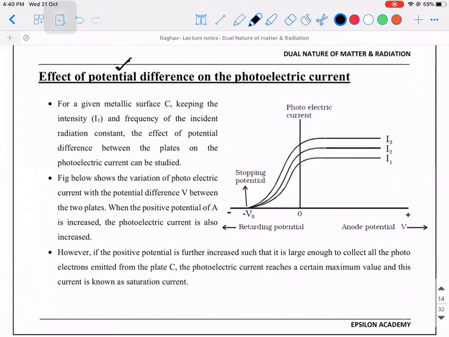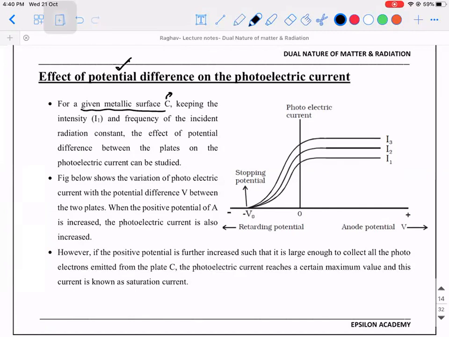Here, what is varied? Frequency and intensity are kept constant. Yes, it is the potential difference that is varied. Potential difference between whom? Between the cathode and the anode. Okay. So for a given metallic surface C, here C refers to the photosensitive plate.